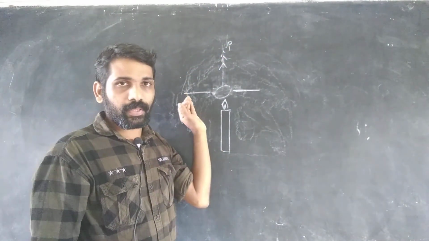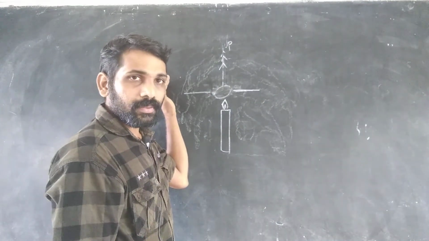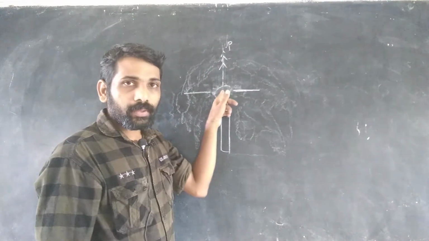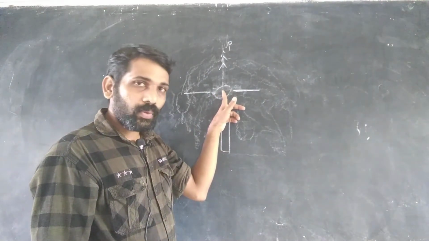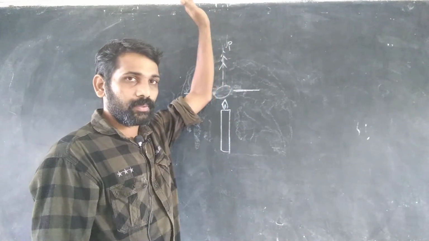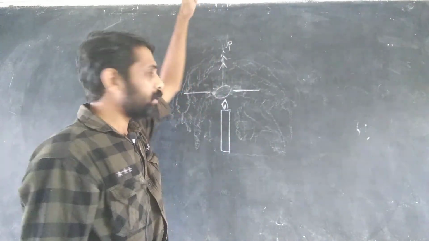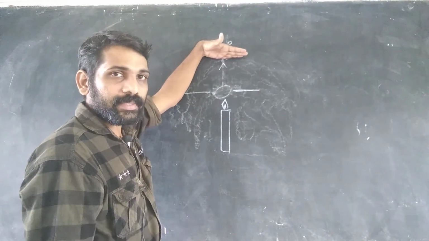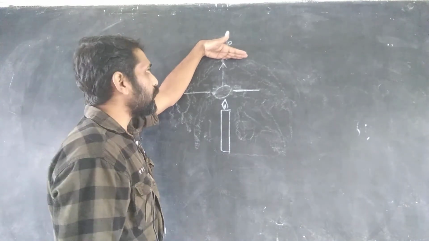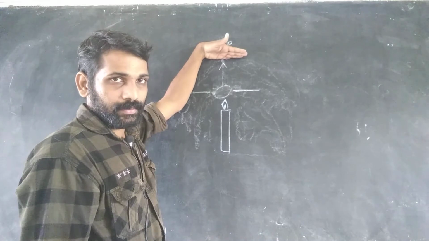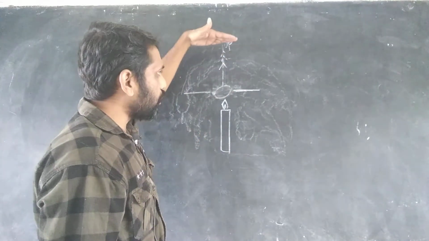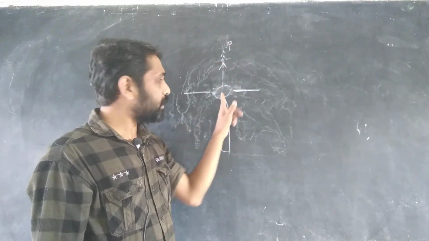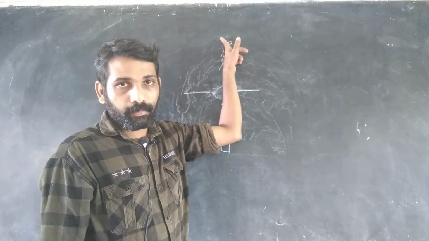Okay, the colder air comes from the sides of the candle to the top of the flame, and this hot air goes up. That is why when we place our hand just above the flame, we feel what? Our hand feels hotness. This is because the convection process takes place towards the top. Heat is transferred towards the top by the process of convection.